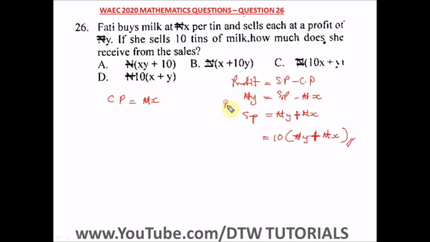It's just like me saying this: positive X equal to SP, which is also the same as SP is equal to Y plus X naira. So here we have 10 into bracket Y plus X naira. And what's our right answer here? Our right answer is option D, which is the same thing as this. You can also interchange this, just arrange the letters in alphabetical order. So the right option here is option D.